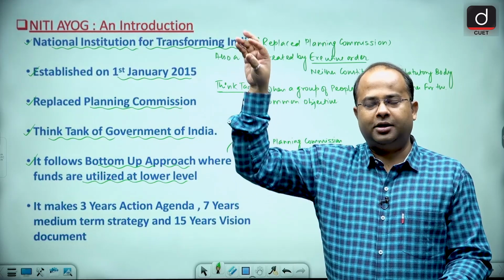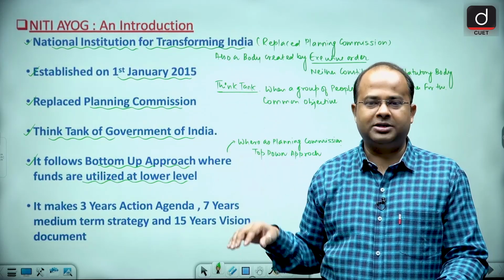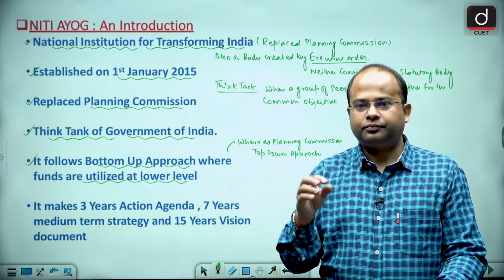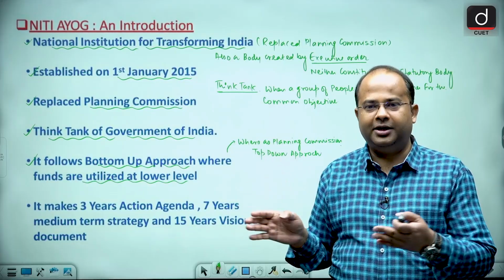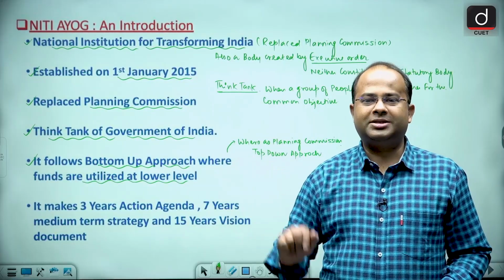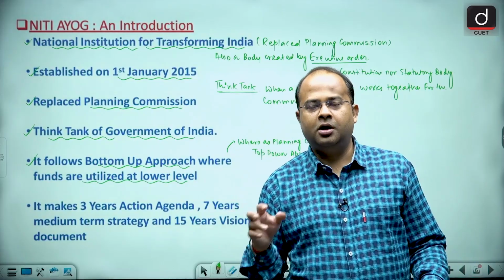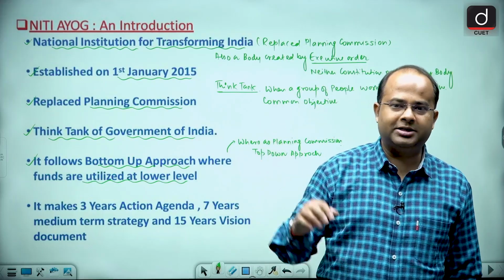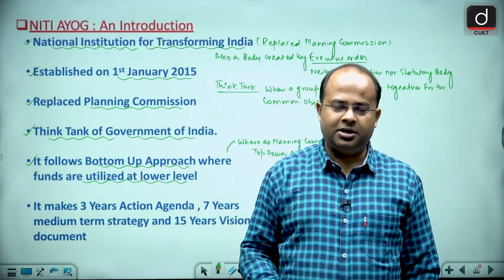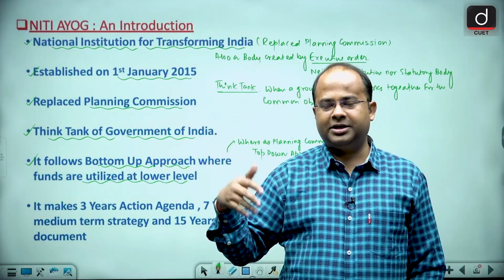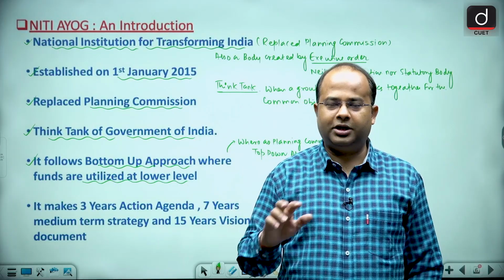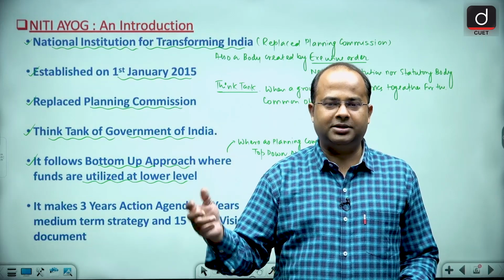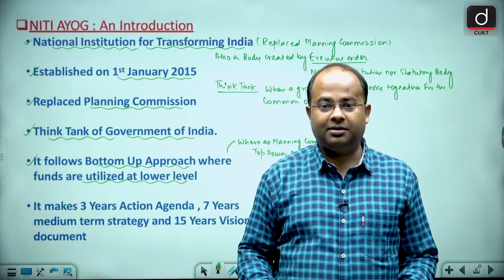And if you allocate the fund to the upper level and then it starts coming down, you will find that very little fund finally reaches the lowest section. For example guys, if you allocate funds for the growth and development of villages to the states, what will happen is that when the states start allocating the funds to the different districts, due to corruption and other things, the funds will get mismanaged.